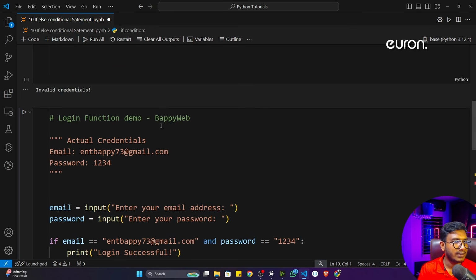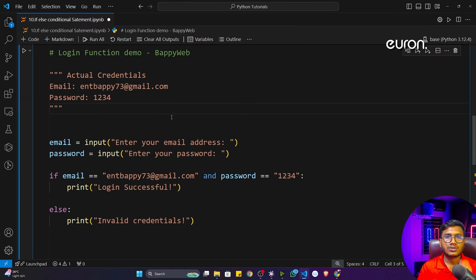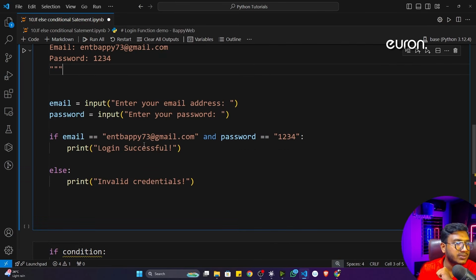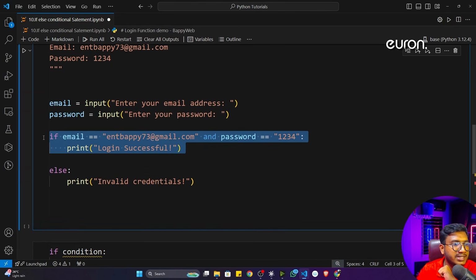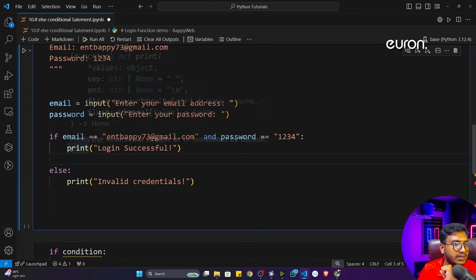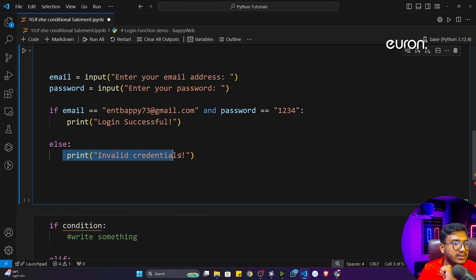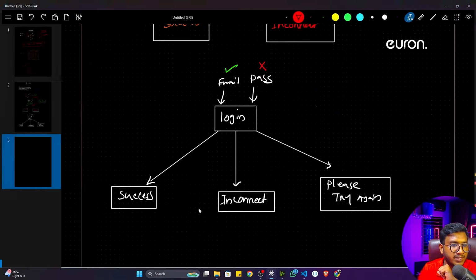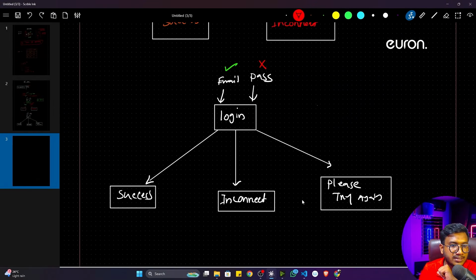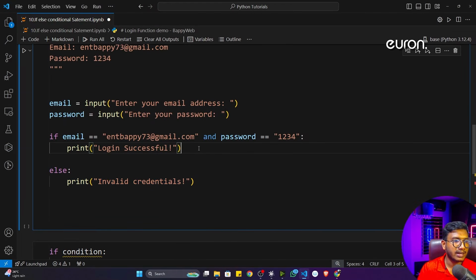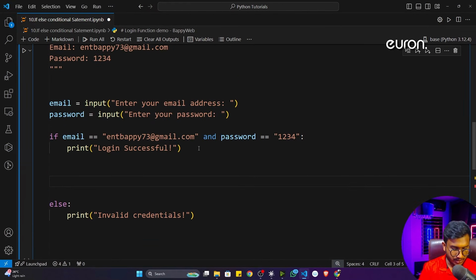So here I'll update this program. As you can see, two statements are already written. If my credentials are correct, that means email and password are correct, it will give me a successful message. Otherwise it will give me the invalid credential. That means these two statements, success and incorrect, are already written. Now I need to add this new condition, so I can use this elif statement. Here I can write elif.